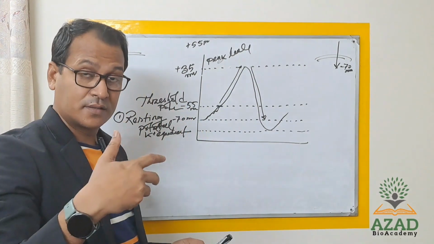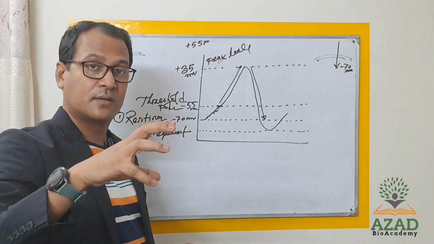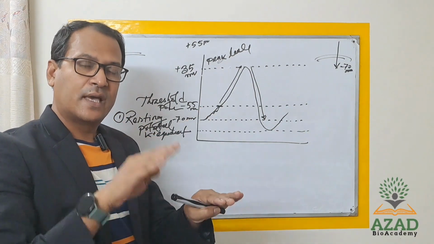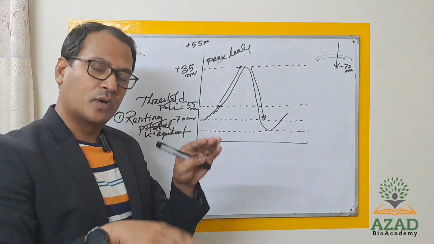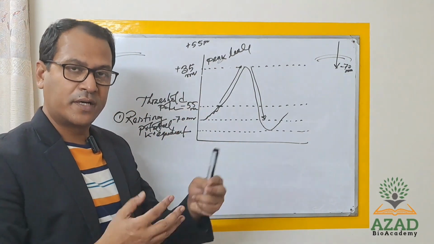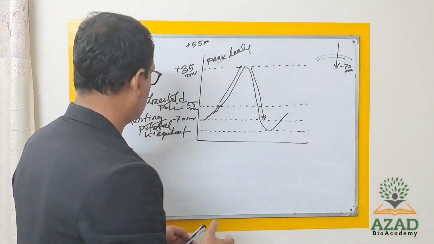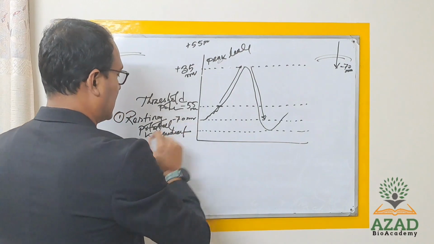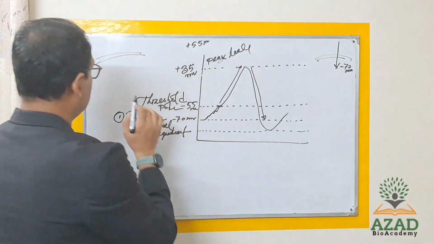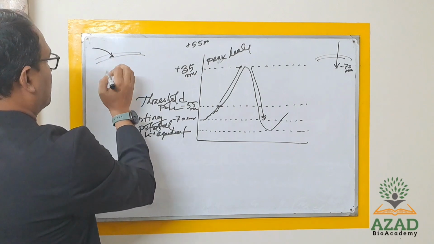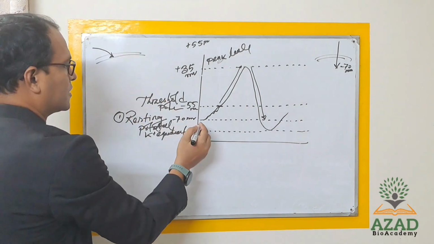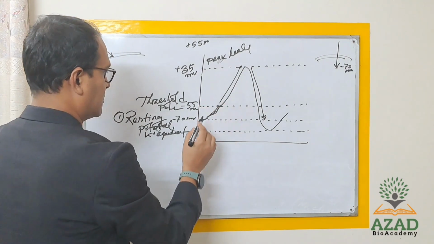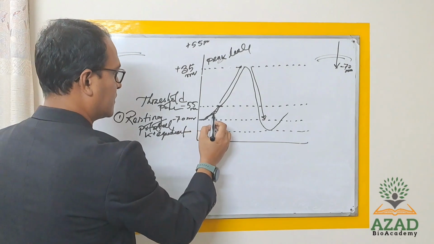And as I already said, the membrane is always in a polarized state, that means some ions have already entered or exited. The resting membrane potential is minus 70, and when the nerve is just slightly touched or pressurized, the potential can increase towards the positive. Okay, minus 72, like that.